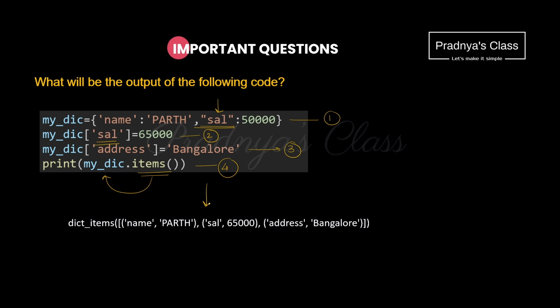Actually, in this format, you will get the elements of the dictionary. It is a list of tuples. Every element is a tuple. Name is Parth is clear. Hope you understood how the salary got updated to 65,000. And this is the third element.